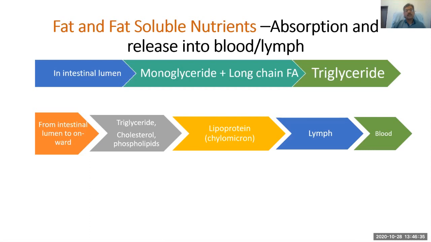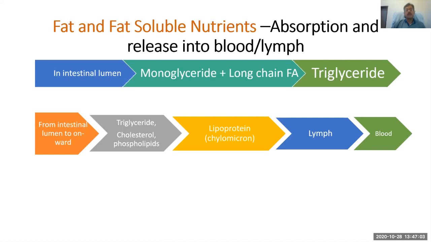That structure is known as chylomicron, where the phospholipids, cholesterol, and triglyceride are joined together. It's a sort of lipid and protein complex containing triglyceride, cholesterol, and phospholipids. So this chylomicron then passes into the lymph, and then from lymph into the blood.